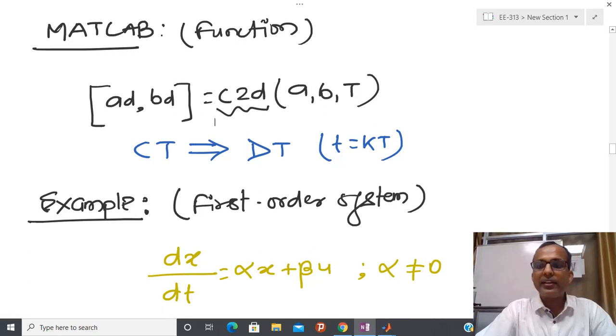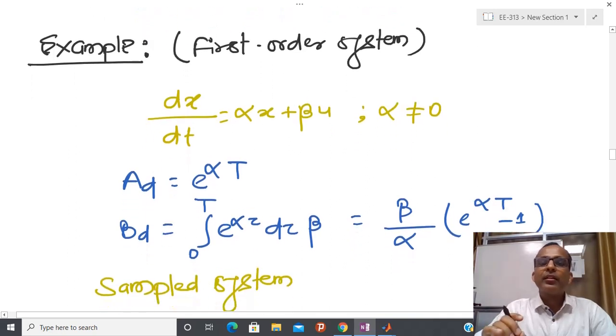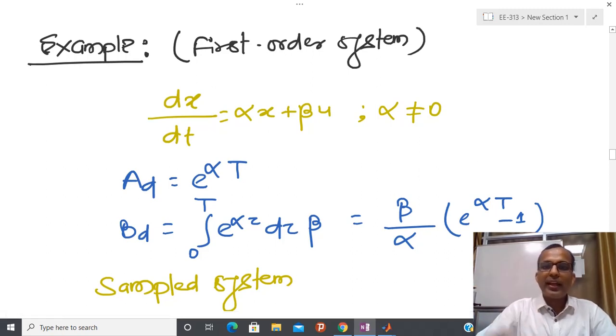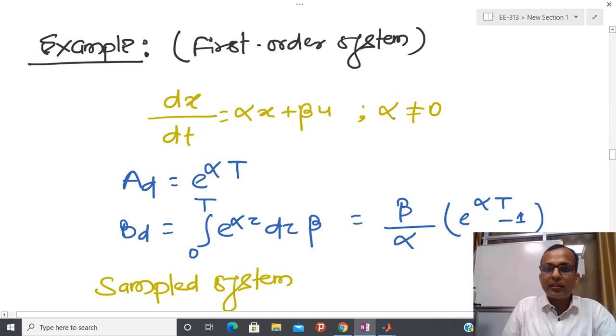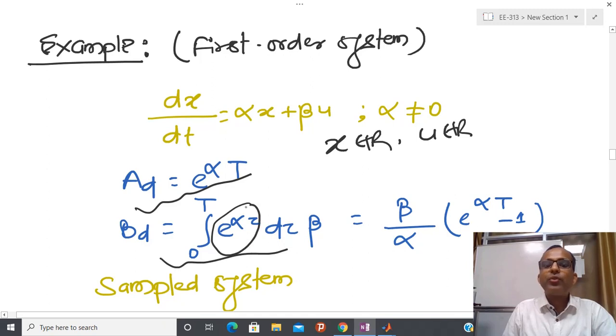I have also done a simple exercise to convert a first order continuous time system into a discrete time system. So here in this particular problem, I am assuming X belongs to R, U belongs to R, and alpha and beta are some constants. So now the AD matrix I can recover like this, and BD I can recover like this. We know how to integrate this. So basically BD is this.